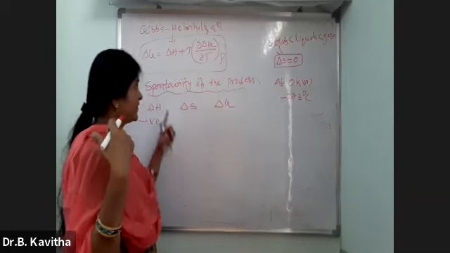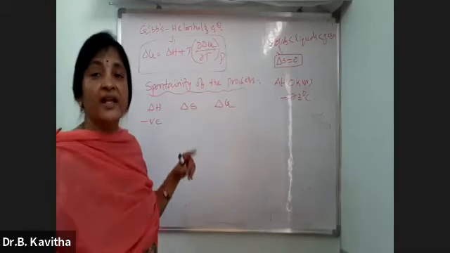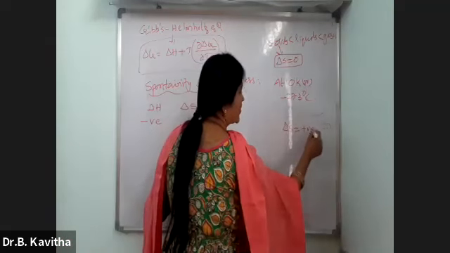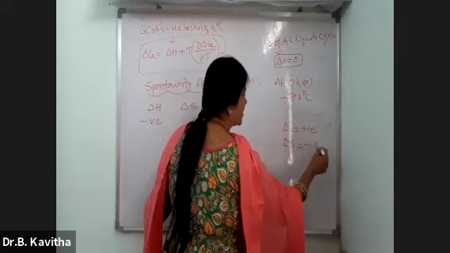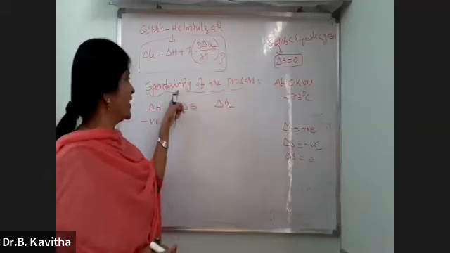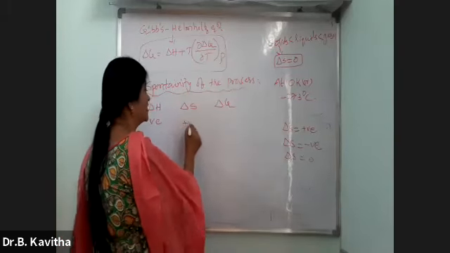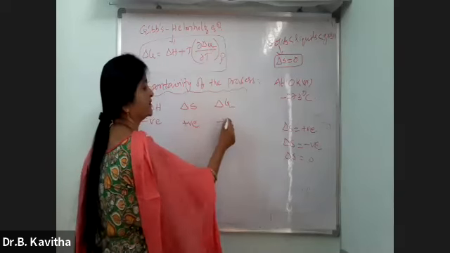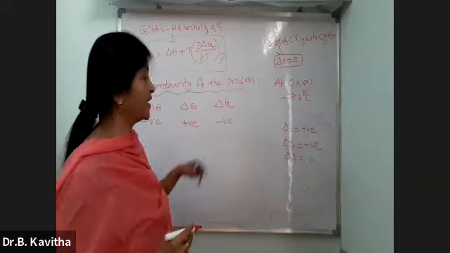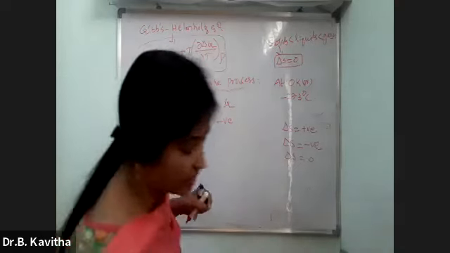Okay. So in the spontaneous process, what is delta S? In the irreversible process, what is delta S? Is it positive or negative or zero? Because we are discussing spontaneity, what is the delta S value? It is positive. That you remember. And the delta G is negative. Delta G is negative for the spontaneous process.